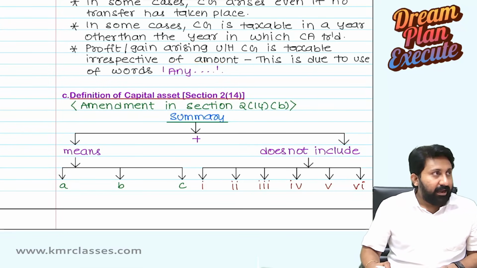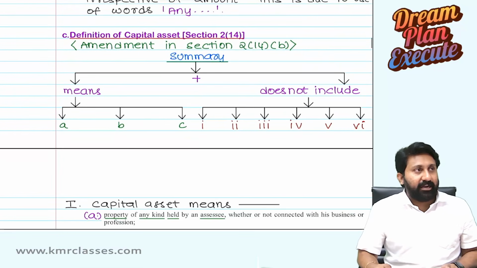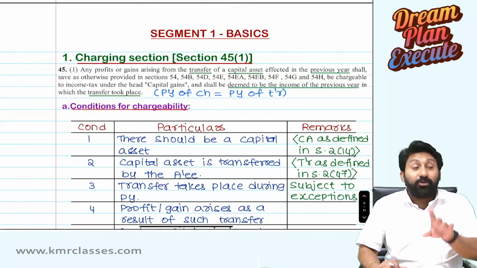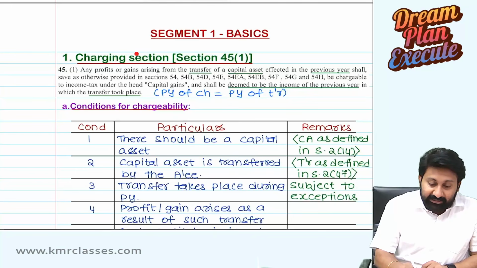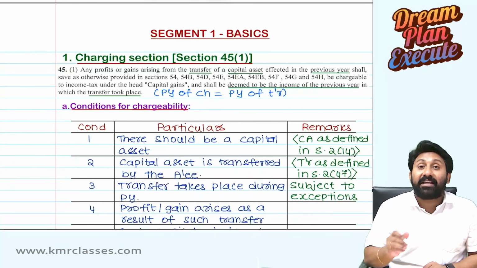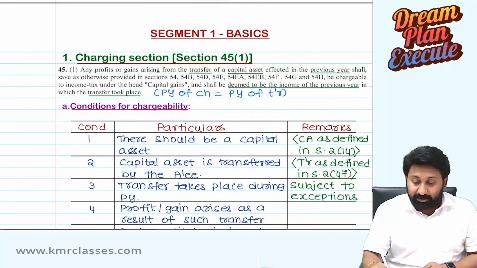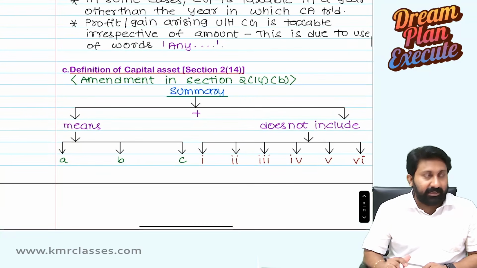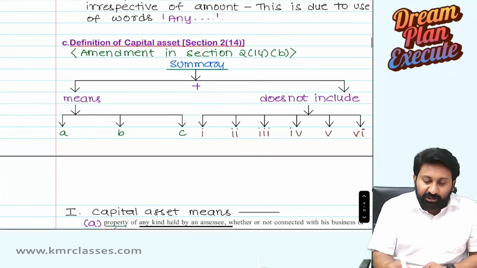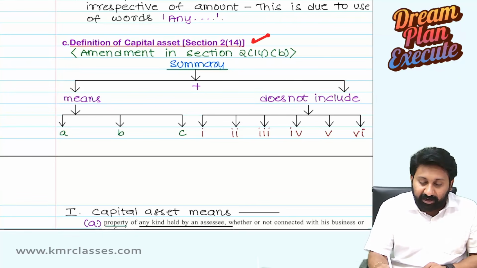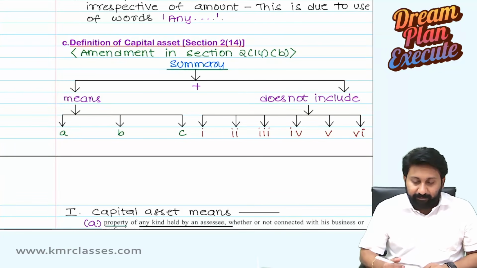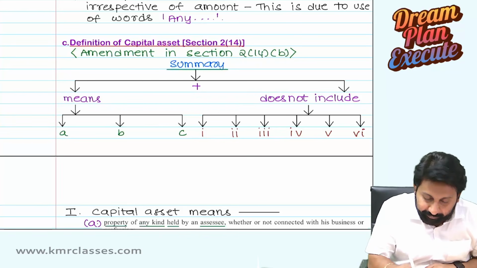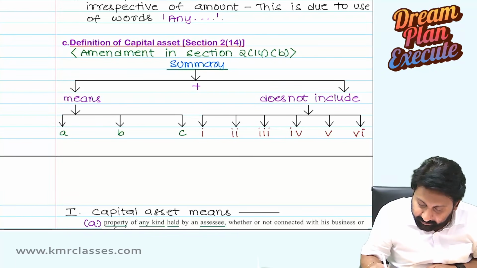Next one. Definition of capital asset. Why do we need to learn the definition of capital asset? You have to learn because the charging section gets attracted only if there is a transfer of a capital asset. So what is a capital asset? Capital asset is defined in section 2 clause 14. Section 2 clause 14 subclause B. I have to add another.